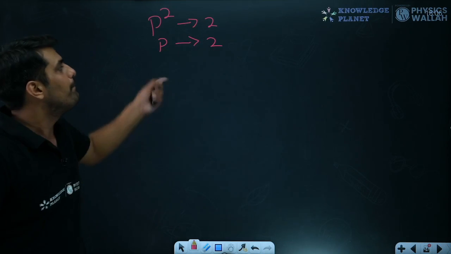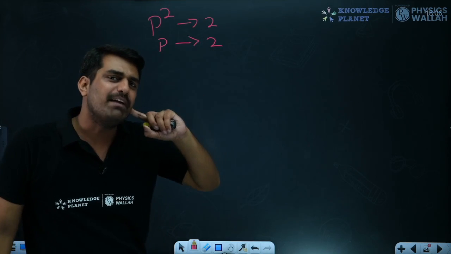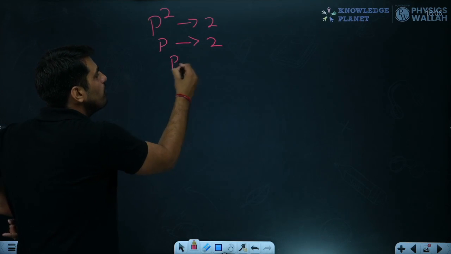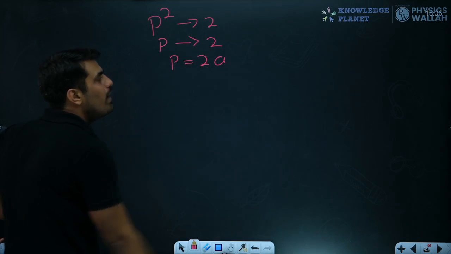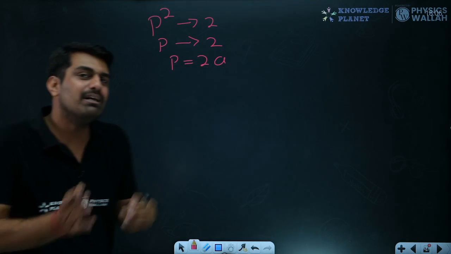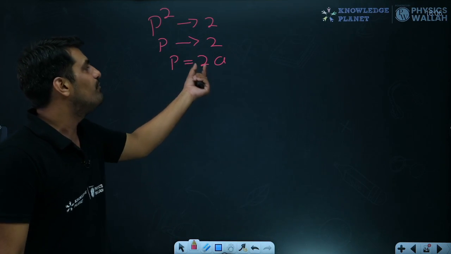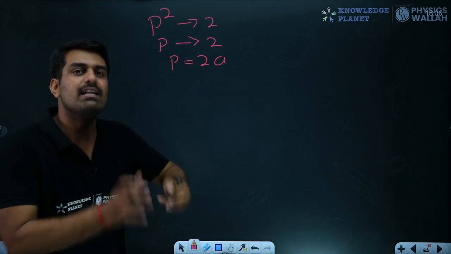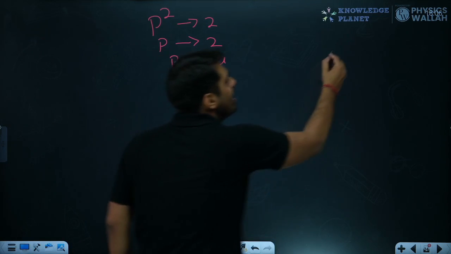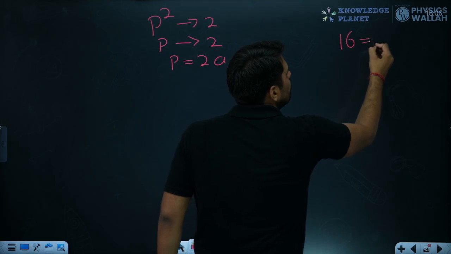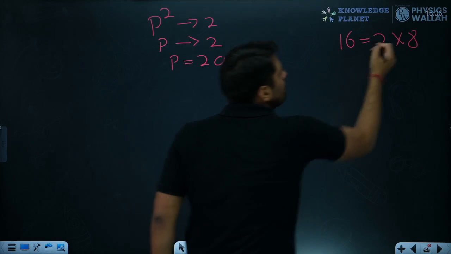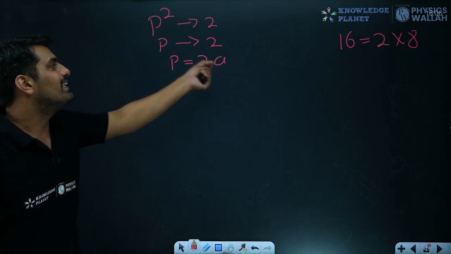Now when I say P is divisible by 2, that means I can write P in the form of 2A. Why, sir? If any number is divisible by 2, that means 2 will be a factor of that number. So I am writing 2 as a factor and A being the other part. It's like I can write 16 as 2 into 8, right? Because 2 is the factor. So P is nothing but 2A.